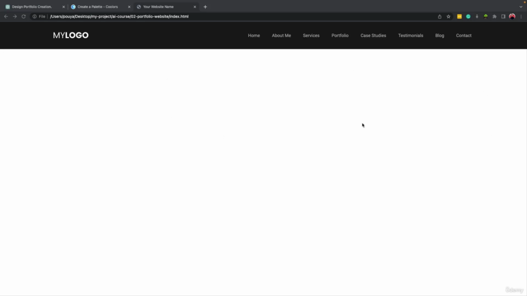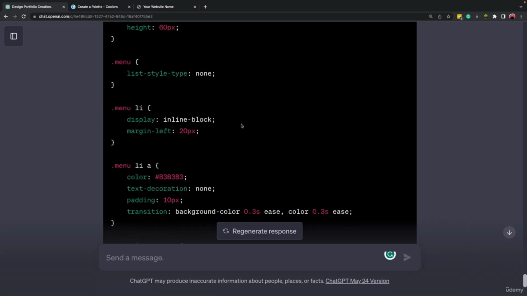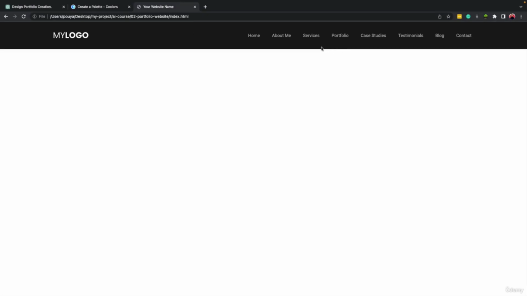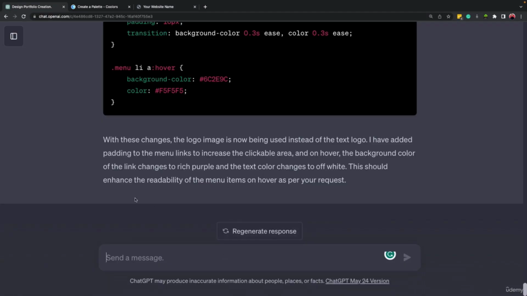The next part is the hero section. So let's come here, and we can tell ChatGPT to create a hero section based on the topic of our website and use a call to action, for example, to services. So we will have a section here with a title and a call to action, and maybe on the right side, an image of one of our works, or vice versa. On the left side, we can have the image, and on the right side, we can have the title with a call to action button. So let's tell ChatGPT what needs to be done.